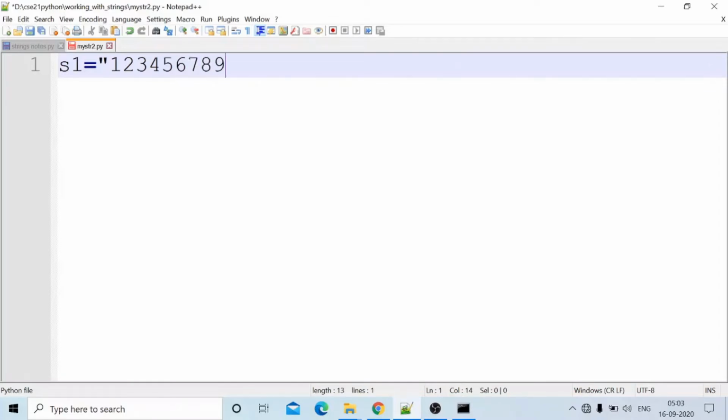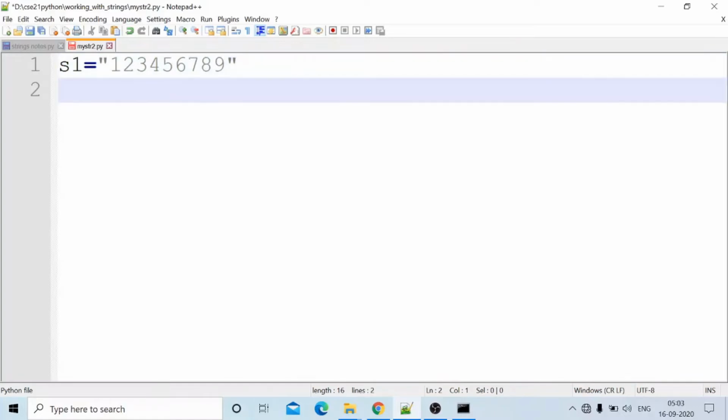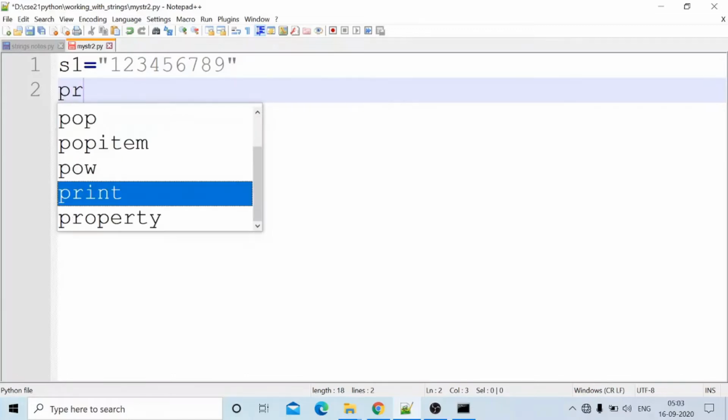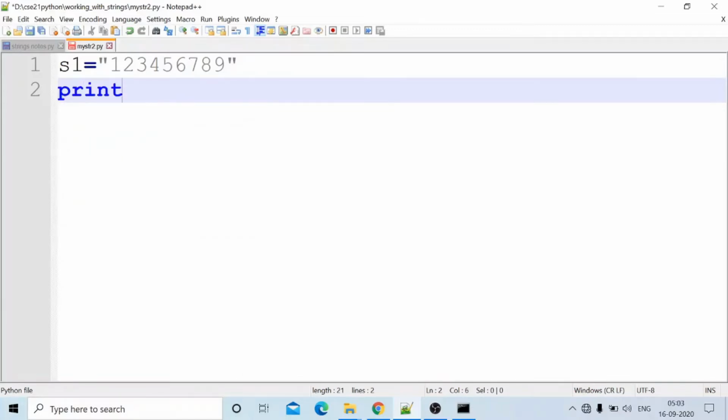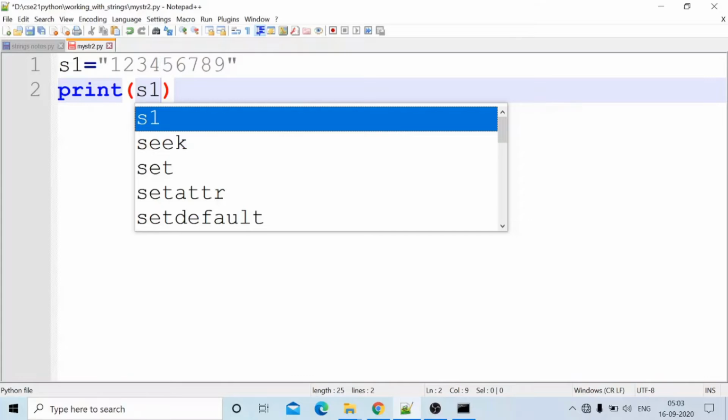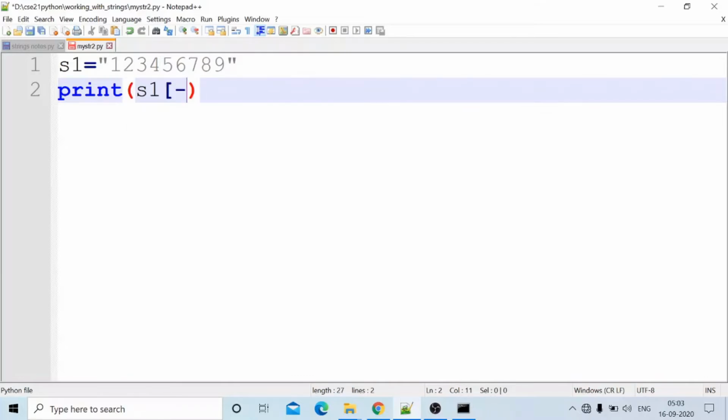This is the string. The string contains 9 characters. Okay, negative indexing, we will say print S1 of minus 4 colon minus 3.